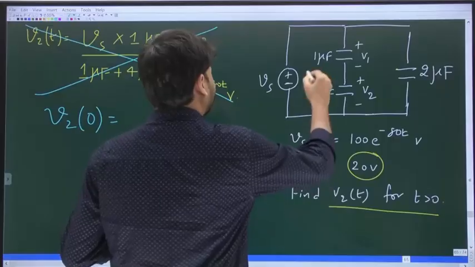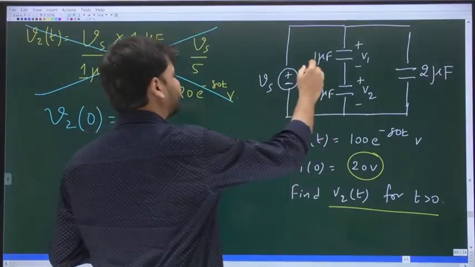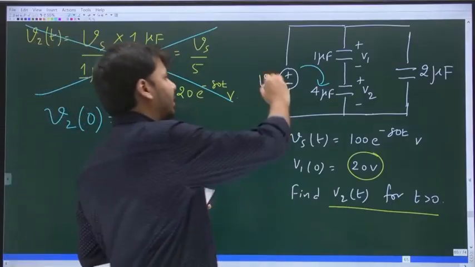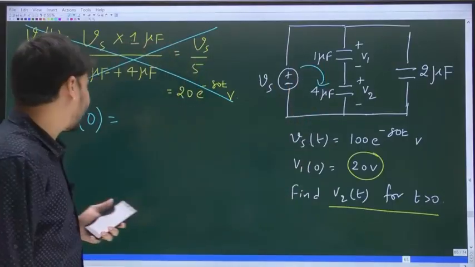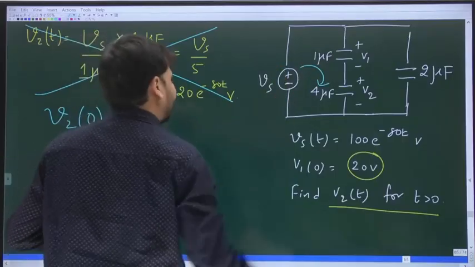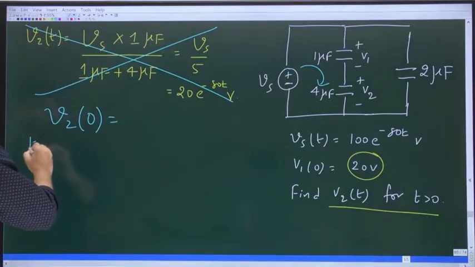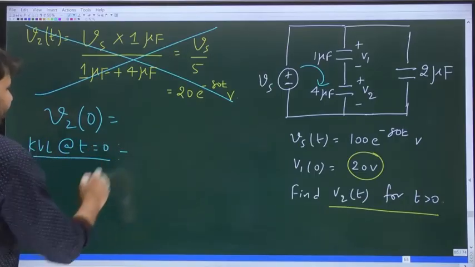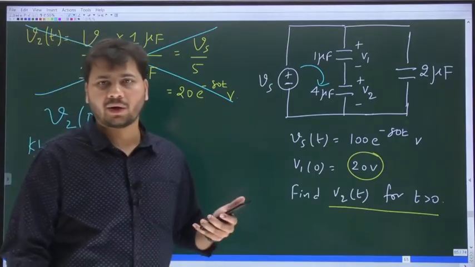Okay. Now look at the circuit, all of you. Is it not a loop? Yes, on the left hand side, is it not a loop? Let us write KVL around this loop at t equal to 0. So what do you get when you write KVL around the loop?